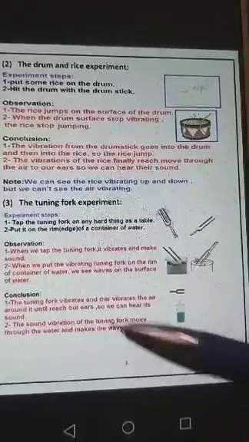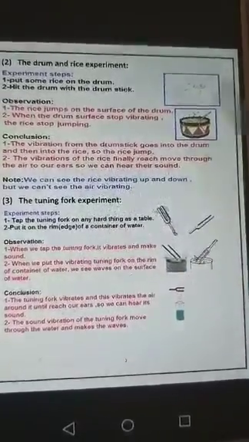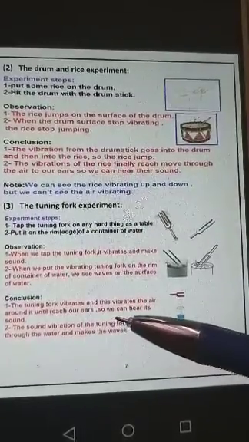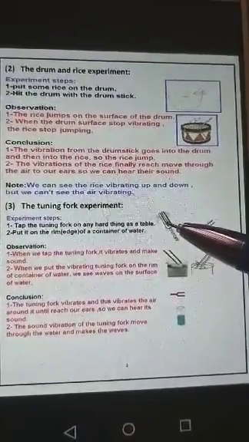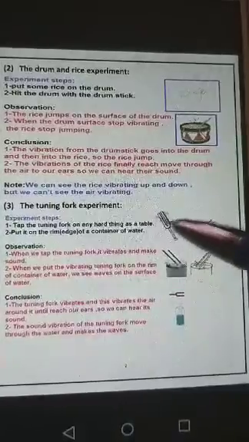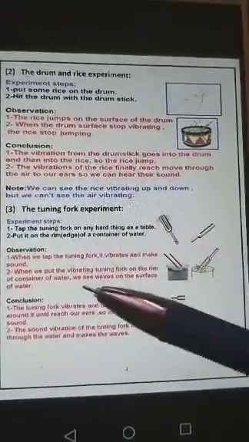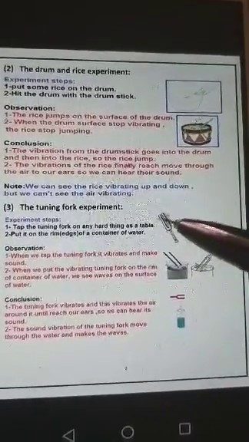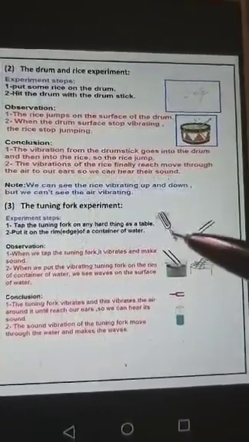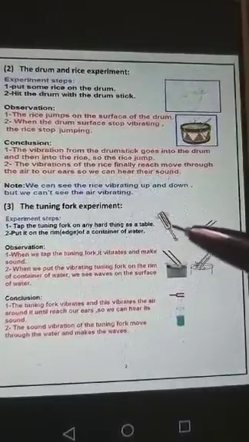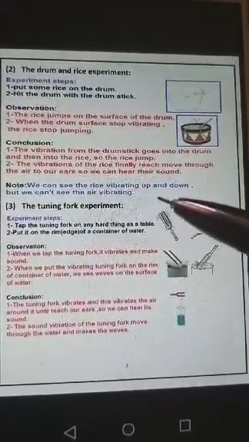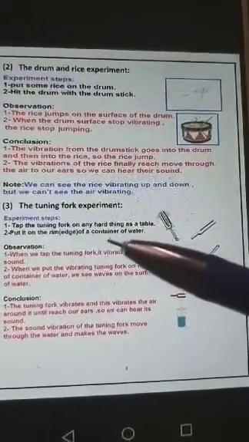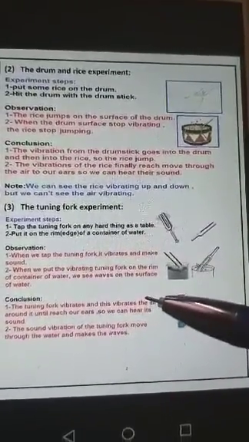What will you see? When we tap the tuning fork on a hard surface like a table, it vibrates like this and makes sound. We can hear it. Why? Because when it vibrates, it vibrates the air particles around it. So these vibrations move through the air and reach our ears, so we can hear it.